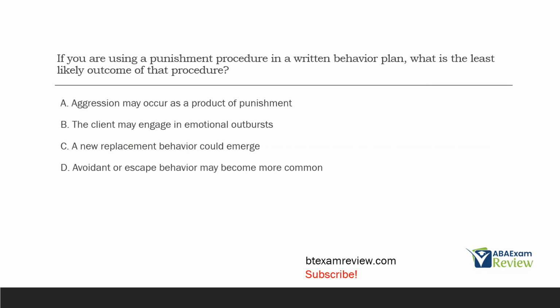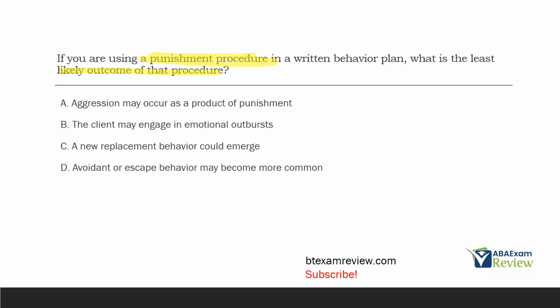If you are using a punishment procedure in a written behavior plan, what is the least likely outcome of that procedure? What are we worried about when using punishment? That's what the question is asking about. Why is punishment always our last resort? In this case, what is the least likely outcome? So we're going to use punishment. What don't we expect to happen?